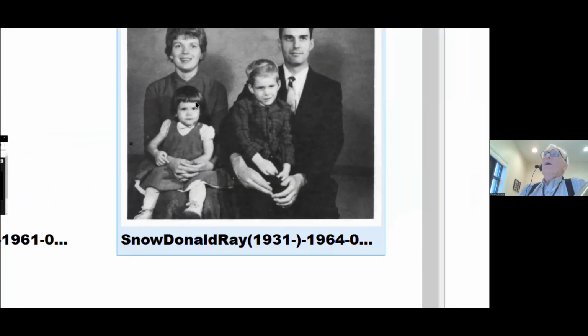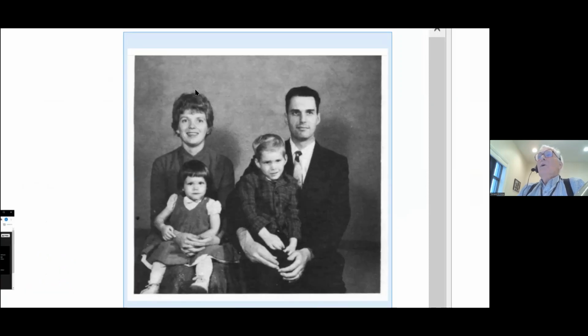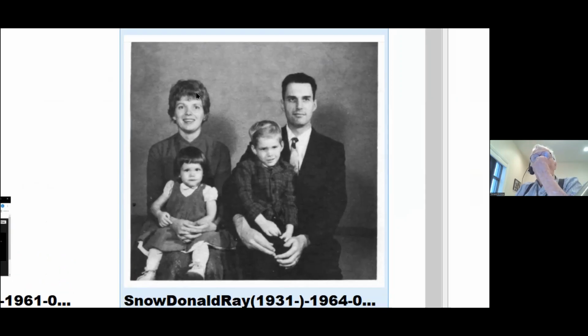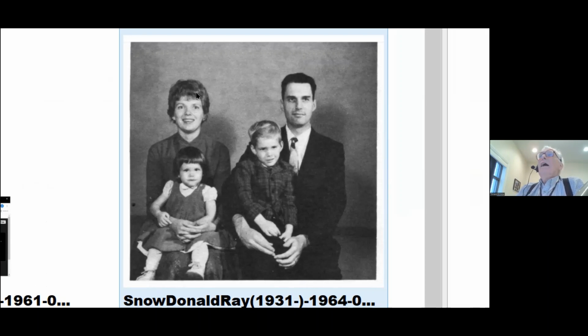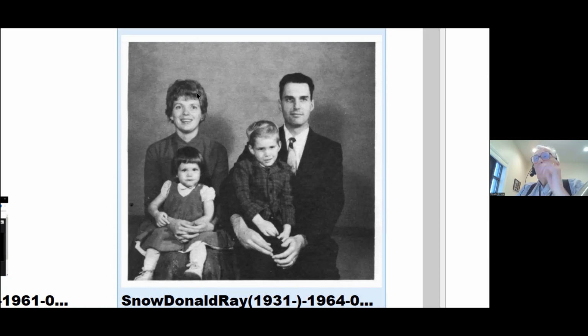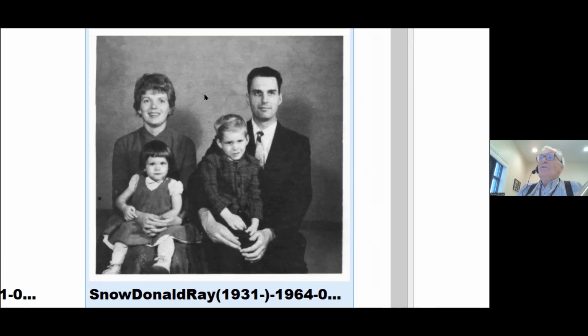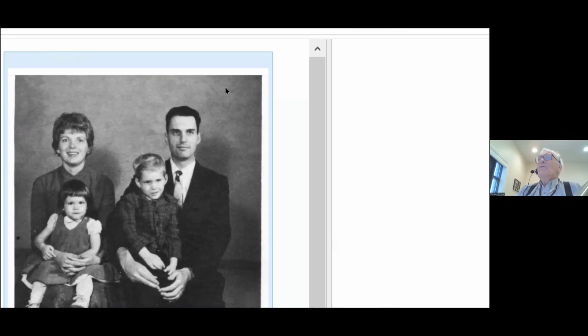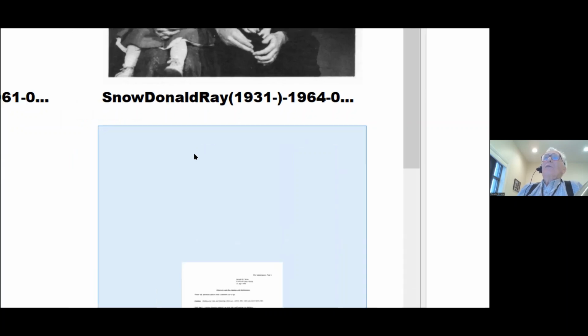Now this was not a city directory. That's a picture. We did a ward directory of our church, the Church of Jesus Christ of Latter-day Saints, at Stanford when I was a graduate student at Stanford. That's my wife, Diane. That's me. And there's our two kids. Don Jr. was our oldest son, and he was born in 1960. And there's our daughter, Linda, and she was born in 1962 while we were at Stanford. That was not a city directory. That just happens to be in the same collection because it's a directory. It was a ward directory.